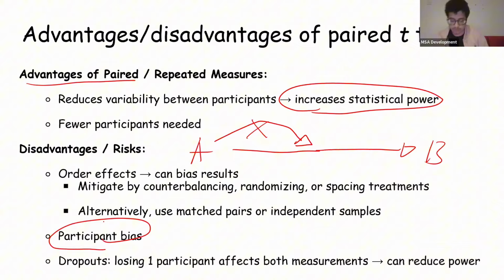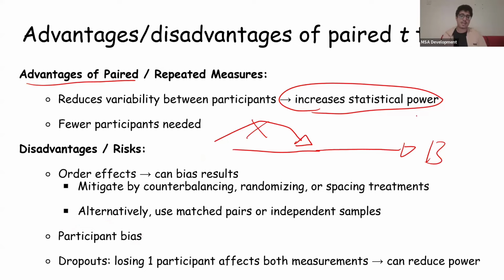Basically, if a participant figures out what you're trying to test for, he might try to help you in the study. He might try to sabotage the study. Patients are kind of weird sometimes. I don't know why they do that. It's just kind of a human thing. Just them knowing what the study is about can already cause bias to the results, okay?